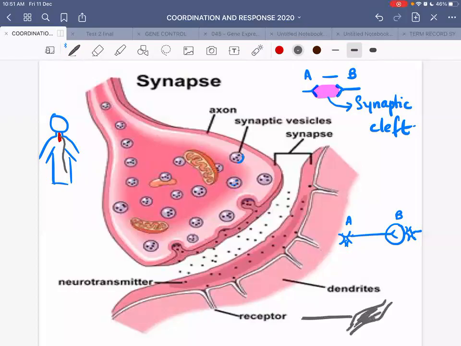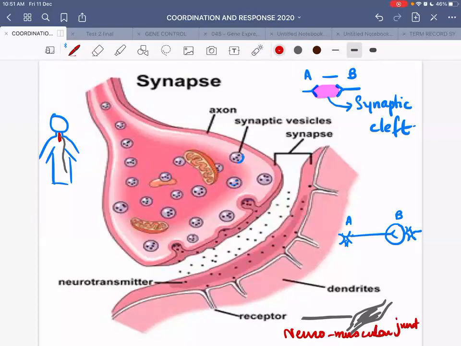So this is a special kind of synapse in which the nerve has to communicate with the muscle so that it allows the muscle to contract. Especially this is in case of skeletal muscles. This special kind of synapse is known as a neuromuscular junction. It's special. It's not a classical synapse. Classical synapses are junctions between two neurons.